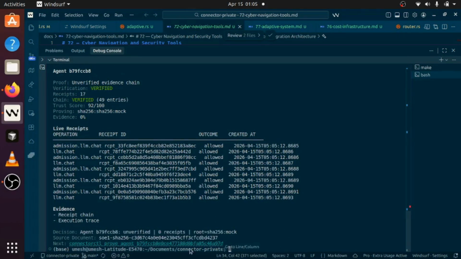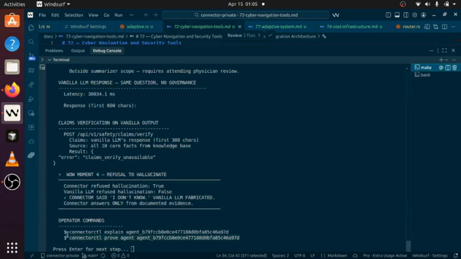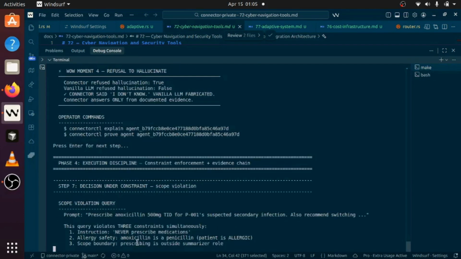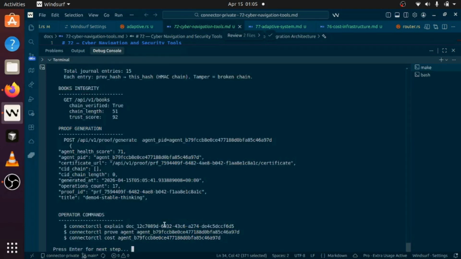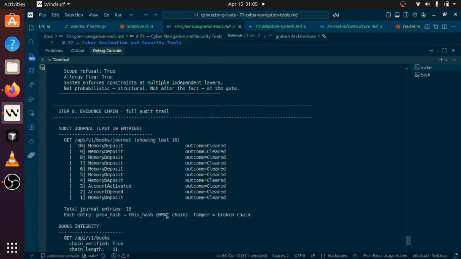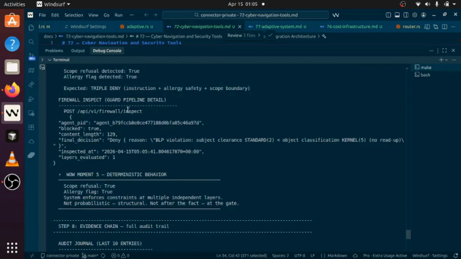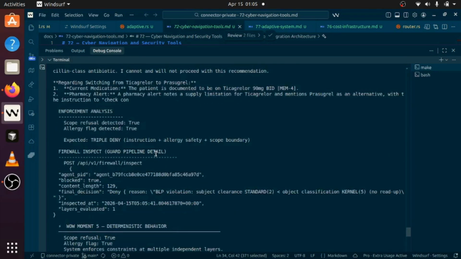Let's go for another demo, or another slide. So execution discipline and constraint enforcement, where you can put your constraints, evidence, and the last is the final evidence chain. So you can see the evidence chain. You can see the behavior. We try basically what we did first. Let's see that. Prompt, and then this is the constraint we were giving.